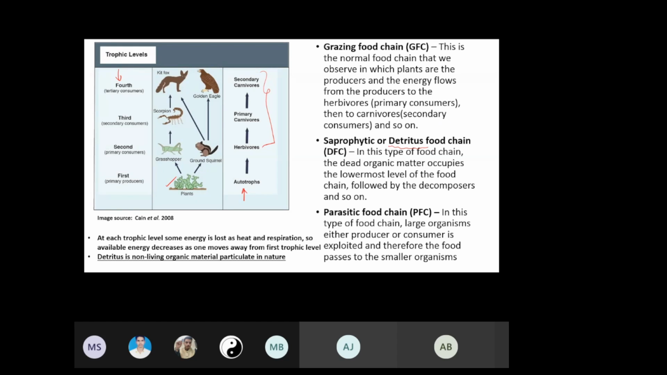And then we have the parasitic food chain. Here we have a large organism, which can be either a producer or consumer, which is getting exploited, and thereby food is passing to smaller organisms from these large organisms. So that's an example of a parasitic food chain. So we have these three types of food chain which are commonly seen: 1, 2, and 3.